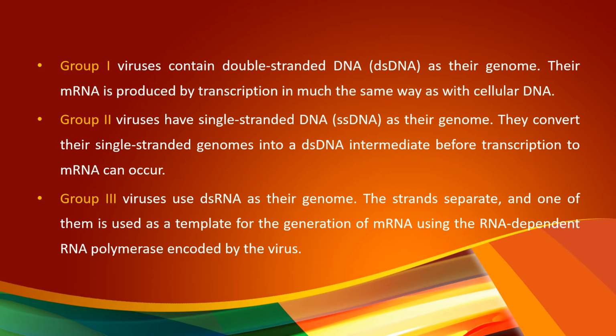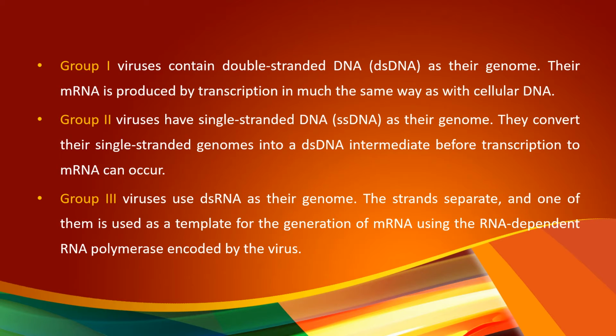Group 1. This group of viruses contains double-stranded DNA as a genetic material. In this case, the mRNA is transcribed in the similar way to how mRNA is transcribed from cellular DNA.